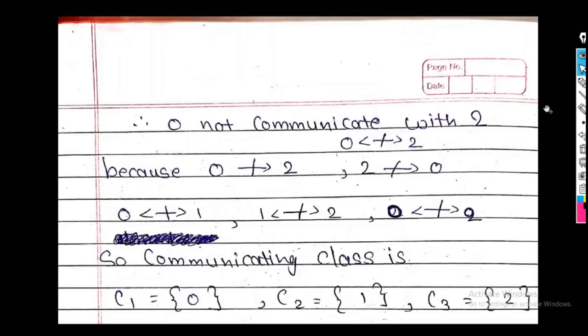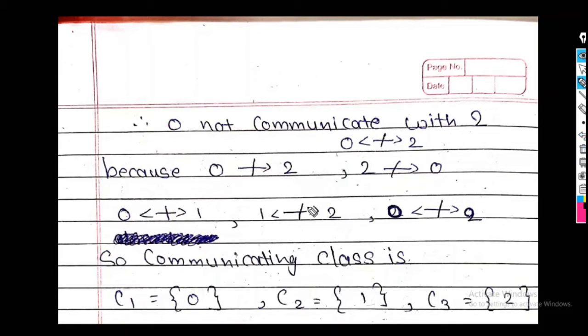So we write it as 0 does not lead to 2. So see here, my final answer is 0 does not communicate with 2. So 0 does not lead to 2, and 2 also does not lead to 0.